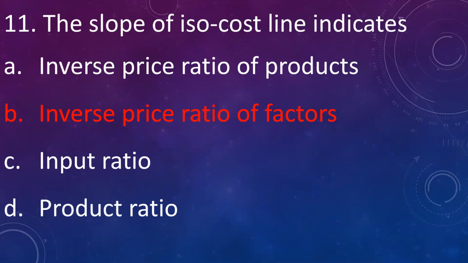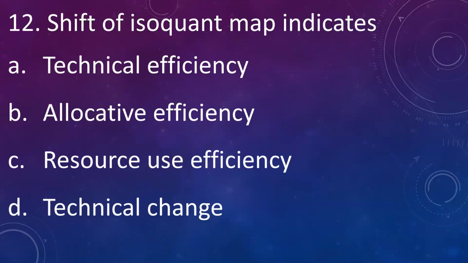That is, the slope of the isocost is the inverse price ratio of the factors or inputs. The shift of the isoquant map indicates: A. Technical efficiency, B. Allocative efficiency, C. Resource use efficiency, D. Technical change. Answer is technical change. When the isoquant map shifts, it is because of technical change, either by the improvement in technology or the negative effect of the technology. So technical change is the reason for the shift of the isoquant.